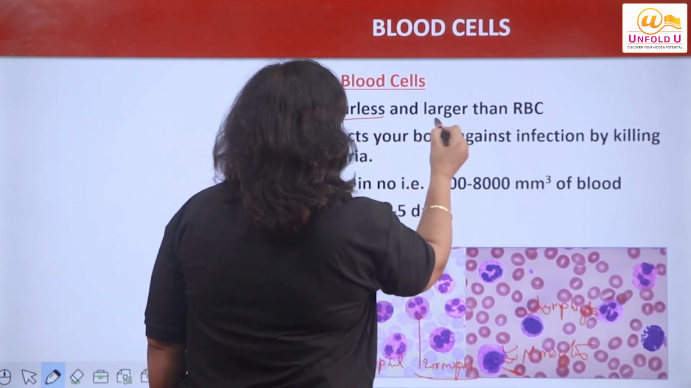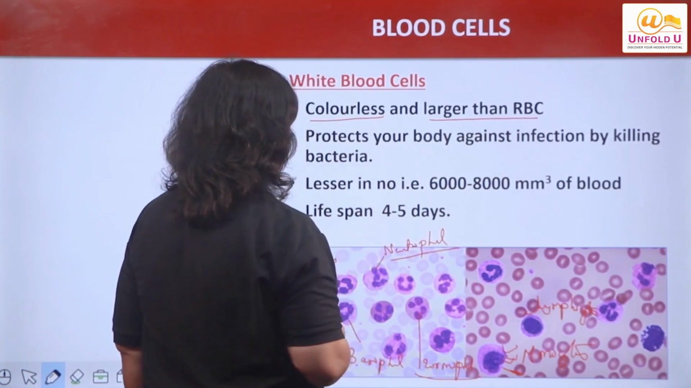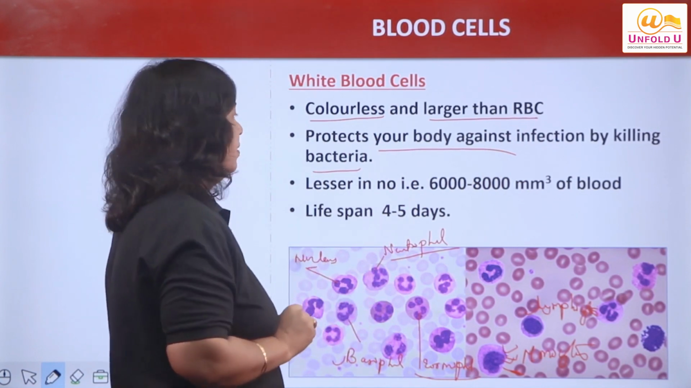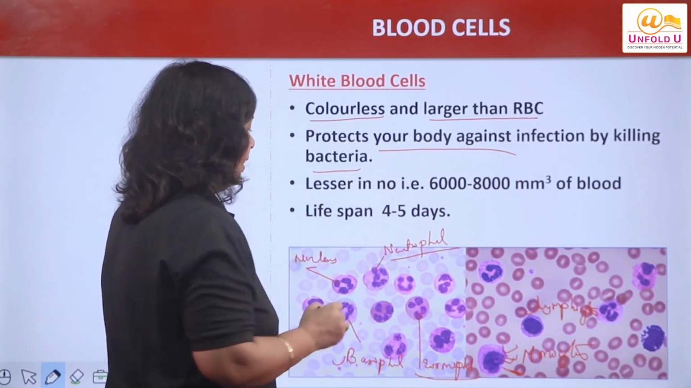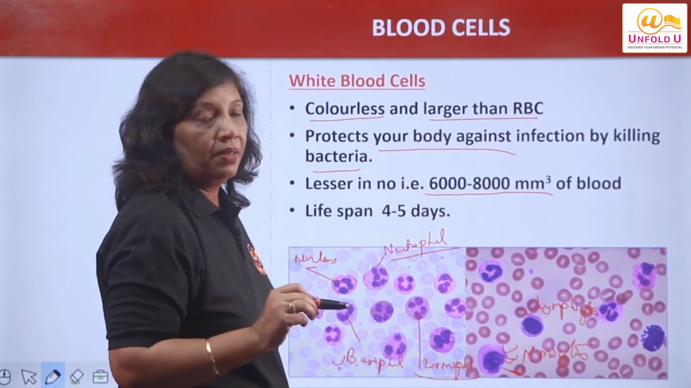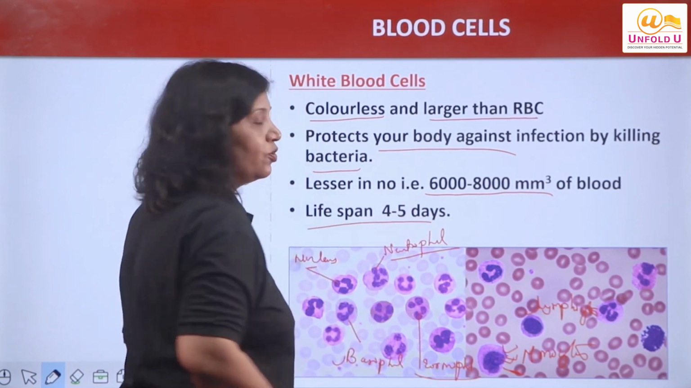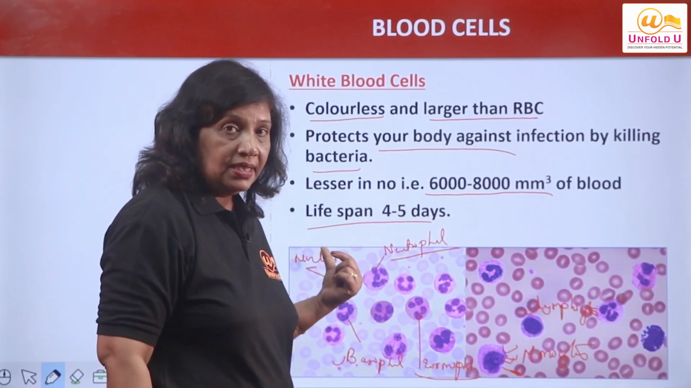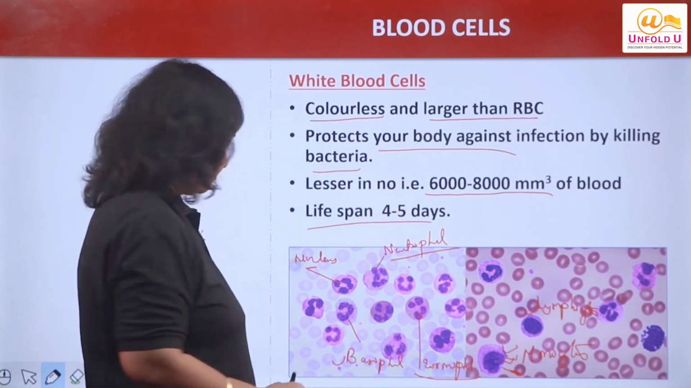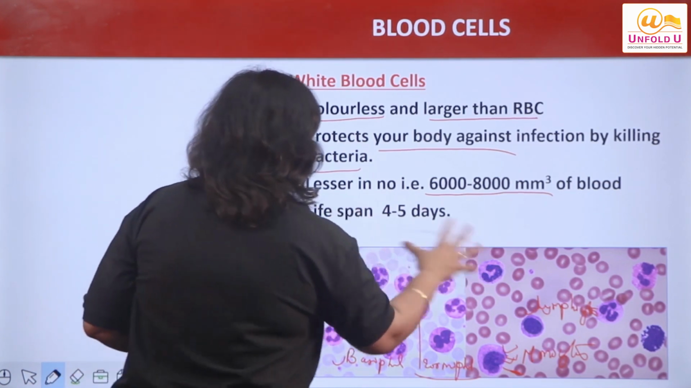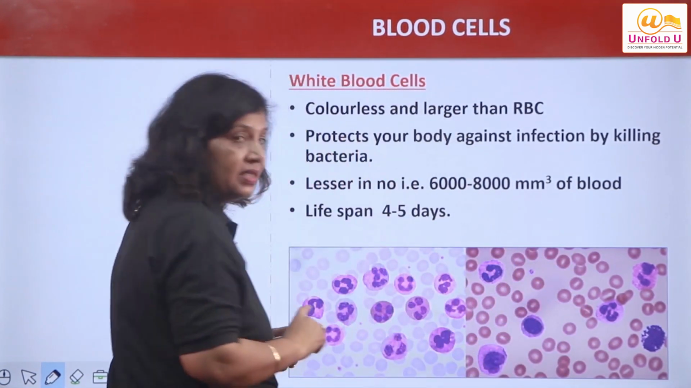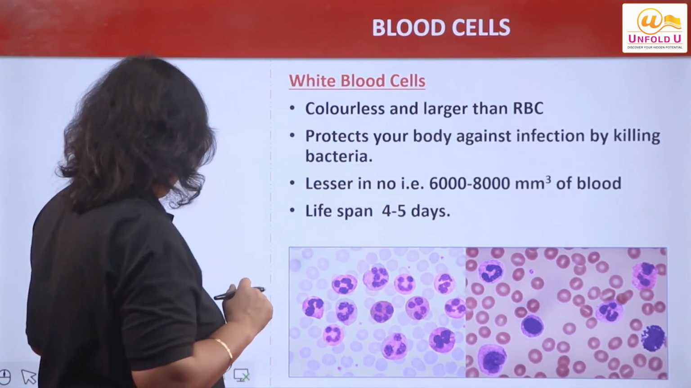Now these are what? Colorless, larger than RBCs, right? They protect the body against, what you say, killing bacteria and all that. And they are lesser in number, 6,000 to 8,000 per cubic mm of blood. Lifespan क्या है? 4 to 5 days. Lifespan of RBCs का क्या था? 120 days, right? Is that clear to you? So this is WBCs. Lifespan of WBCs is 4 to 5 days, but RBCs का कितना था? 120 days.